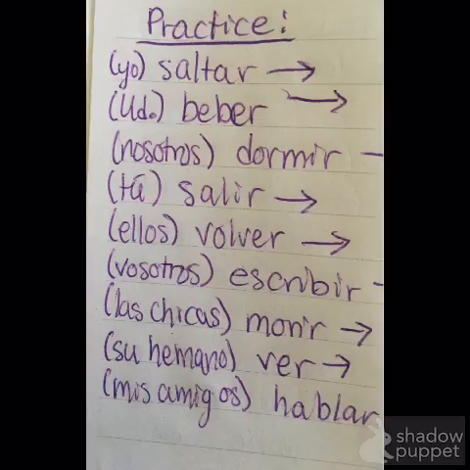So here's a quick practice. If you guys need more clarification on how this was formed, please let me know and I can help you. This is just a really quick video to explain what this tense means and quickly how to use it. So if you'd like to see if you understand it, conjugate these using these subjects and these verbs in the future perfect tense, and then you can check it, and if you don't understand it, you'll know.